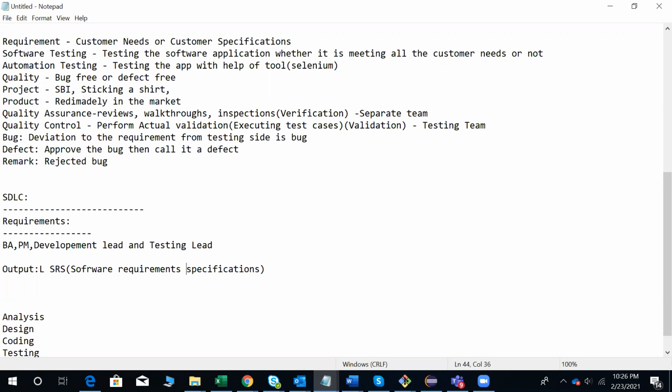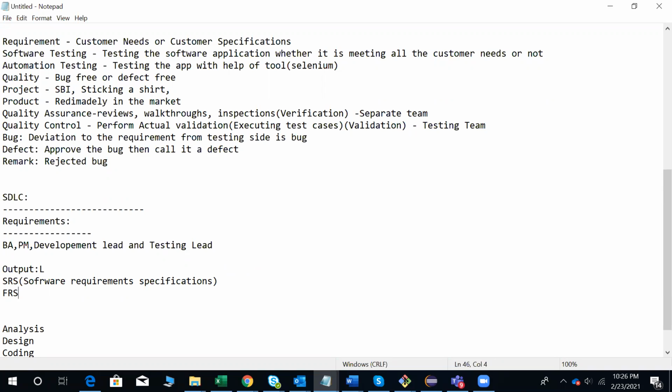Some companies will also call it FRS, functional requirements specifications, or business document.